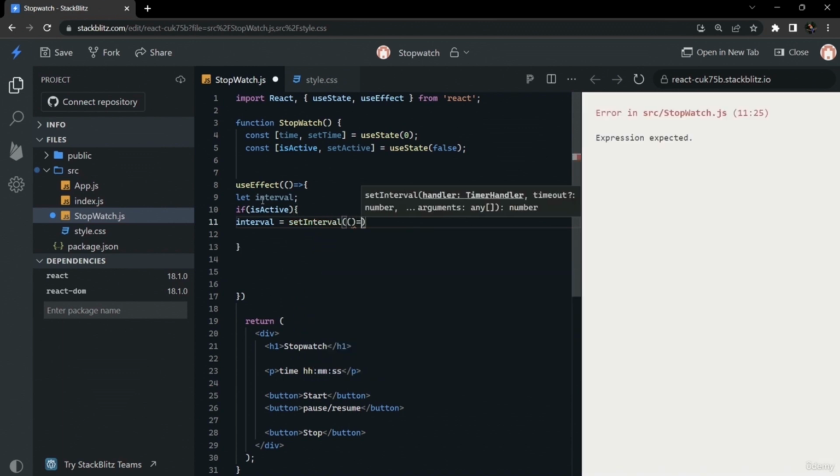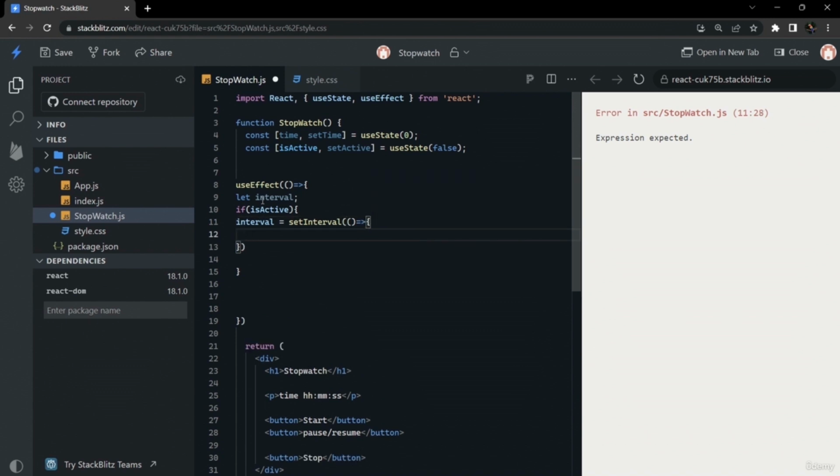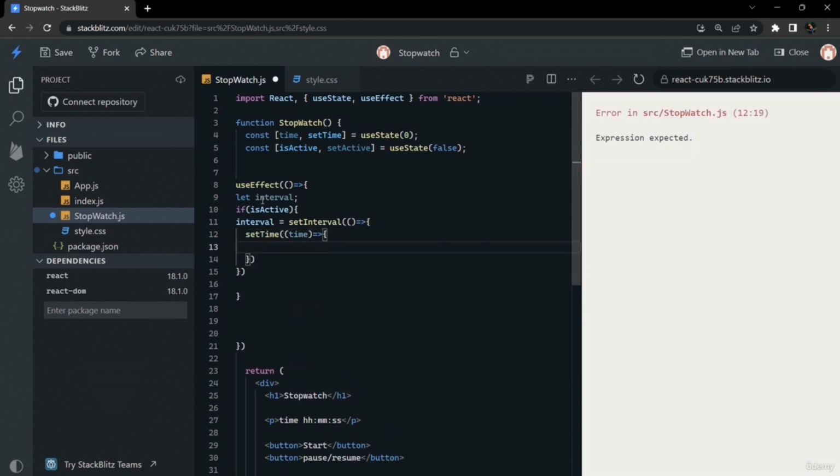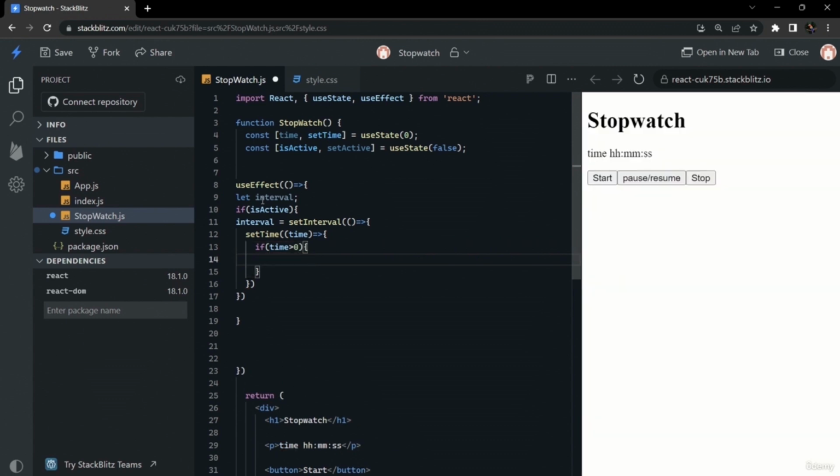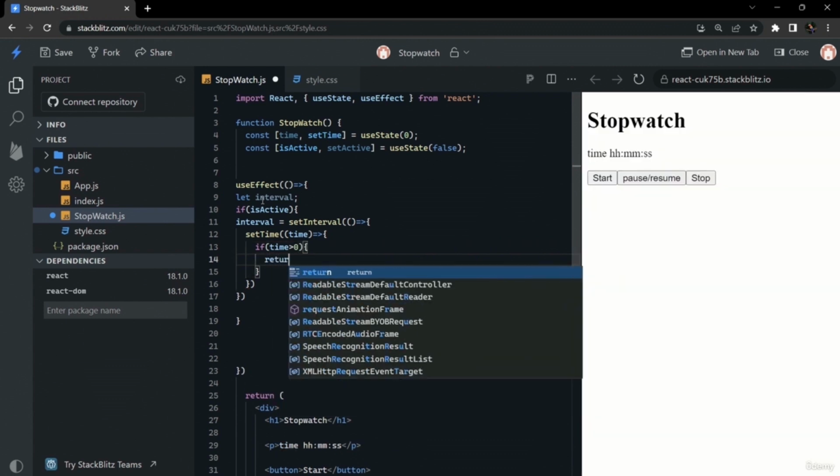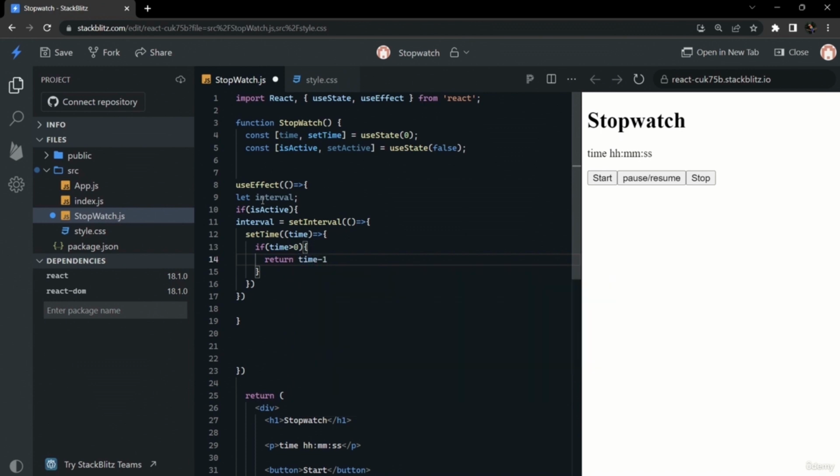So we will be setting the state of time and decreasing it by 1 after each second. We have taken the previous state of time, and if time is greater than 0, then only we will decrease it by 1, otherwise we will not be decreasing. We don't want our stopwatch to be going into negative.